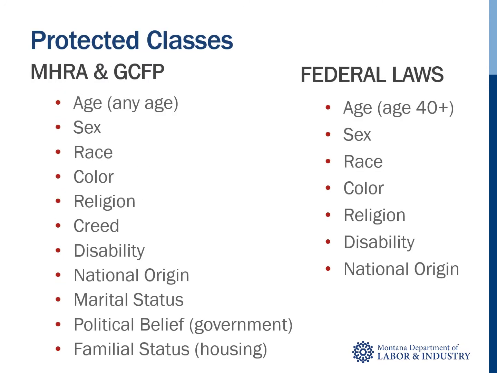Here you see all the protected classes under federal and state laws. Montana's protected classes are the same and overlap with the federal protected classes. But note that Montana law recognizes the additional protected classes of creed, marital and familial status, and political belief, whereas federal law does not. Also note that the protected class of political belief is only applicable in the areas of governmental services and government employment, and familial status only applies to housing discrimination.